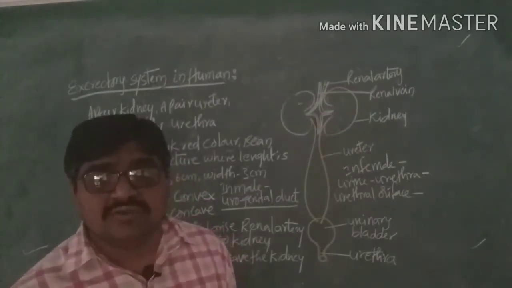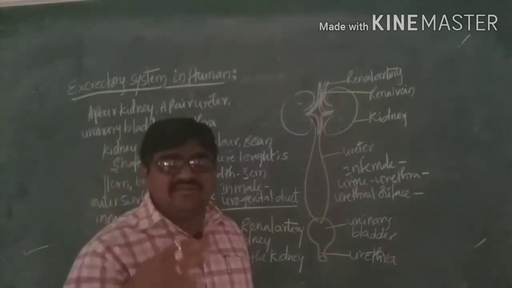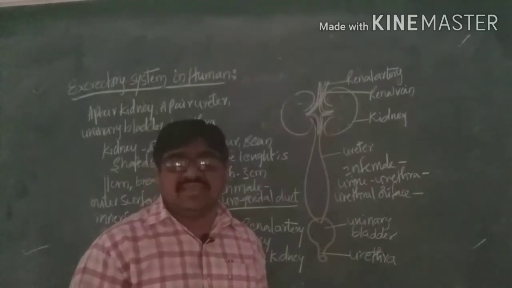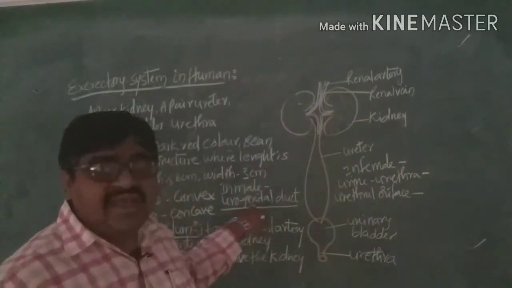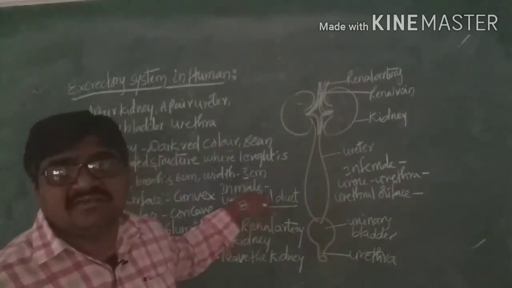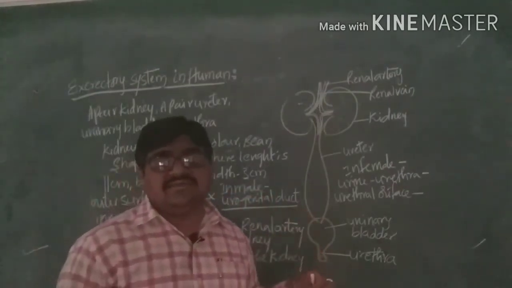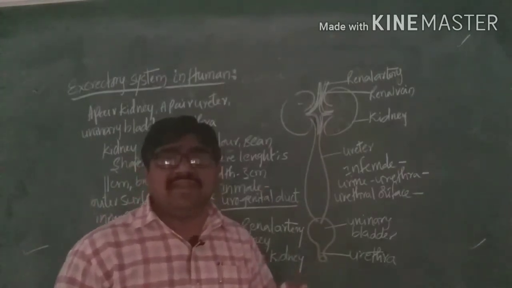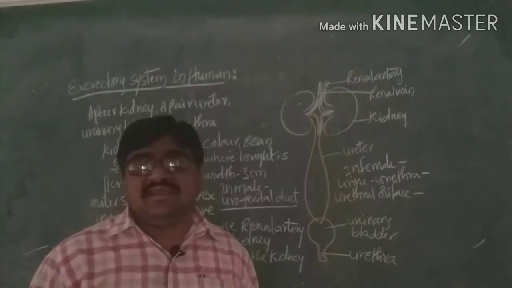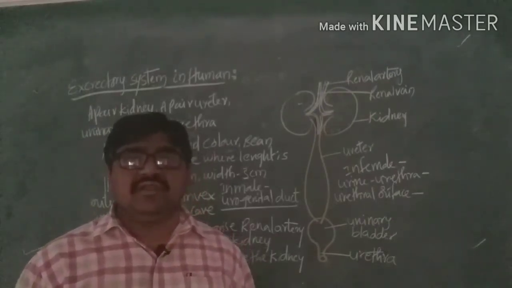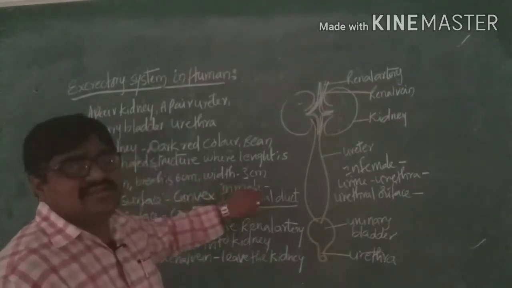So both the urine as well as the semen are released from the same duct and pass through the ejaculatory duct. That means the urinary passage is connected to the ejaculatory duct. Ejaculatory duct means releasing of semen through the penis. So it is a combination of both urine and the genital product, the sperms.